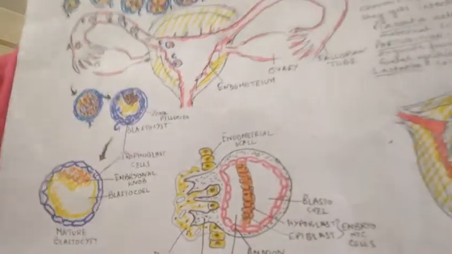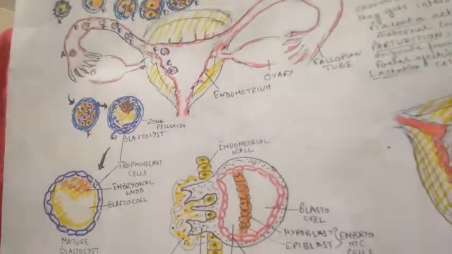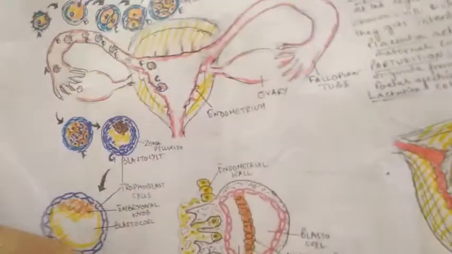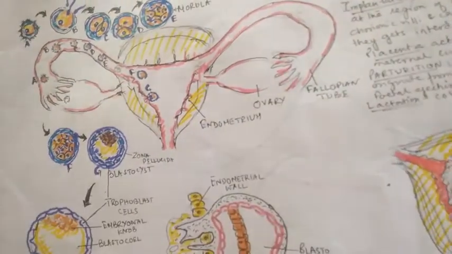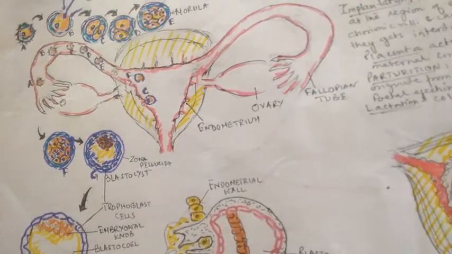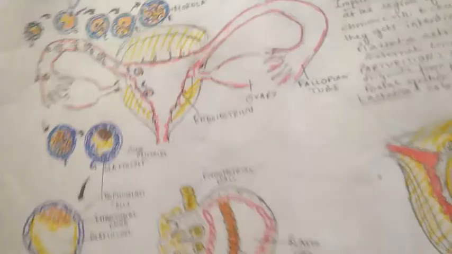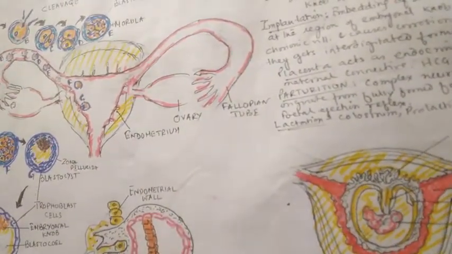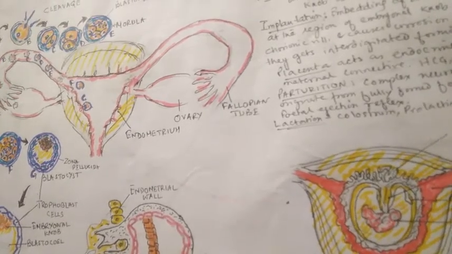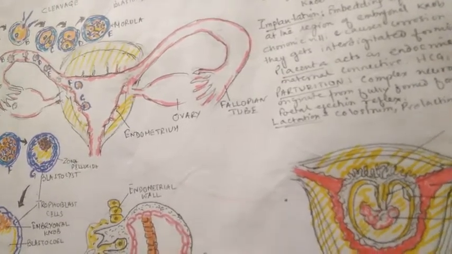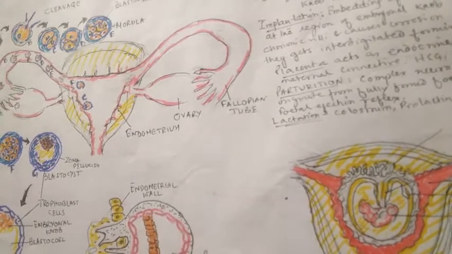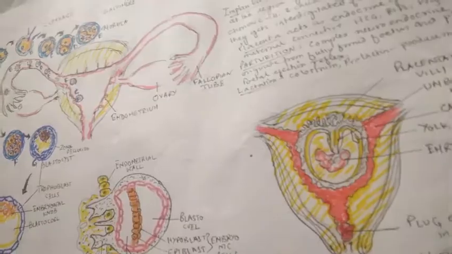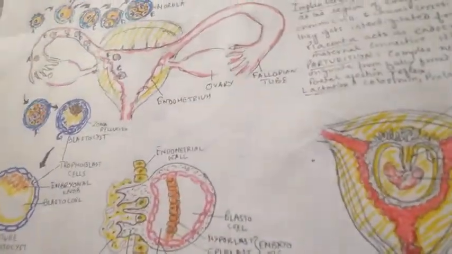How is milk production regulated during pregnancy? We know that prolactin is the hormone which helps in production of milk, and oxytocin helps in release of the milk when the child starts sucking. So prolactin helps in production of the milk, and oxytocin helps in release of the milk when the child starts sucking.